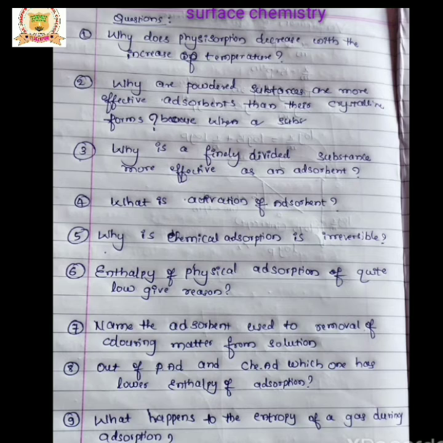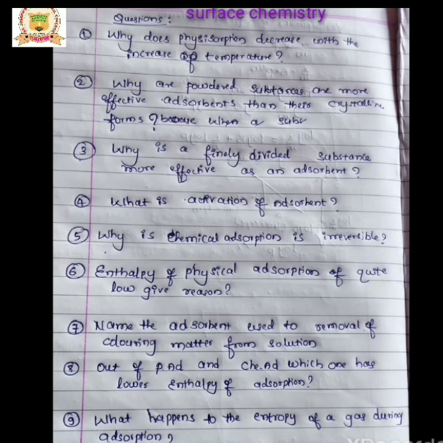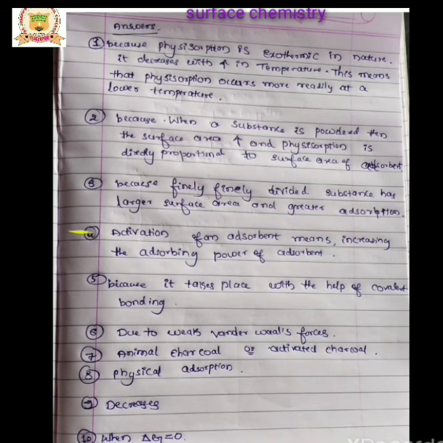Third question: Why is a finely divided substance more effective as an adsorbent? Because a finely divided substance has a larger surface area and so greater adsorption. Fourth question: What is activation of the adsorbent? Activation of an adsorbent means increasing the adsorbing power of the adsorbent.